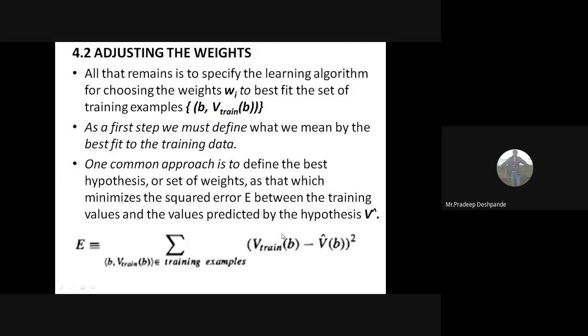We are taking the training value and subtracting the approximated value from it. The square of that we have taken. This will be for every training example, which is why the summation is taken here, the summation over all the training examples. So based on these, we adjust the weights.